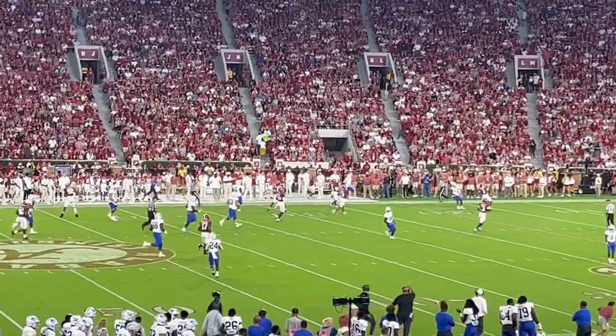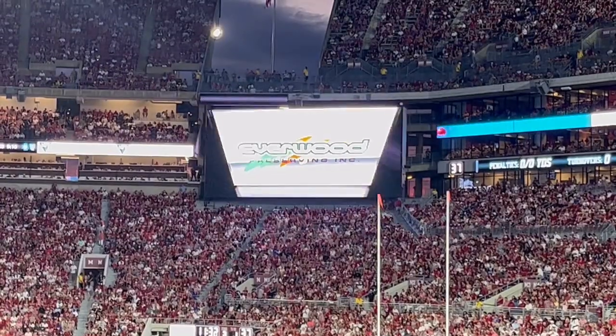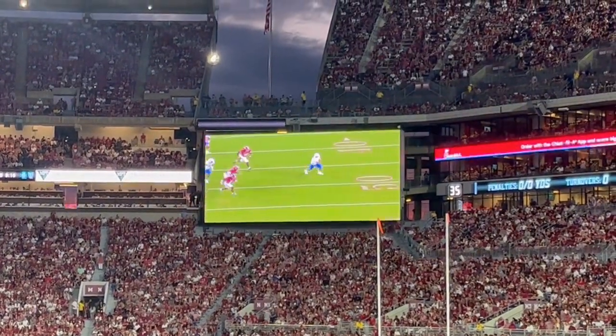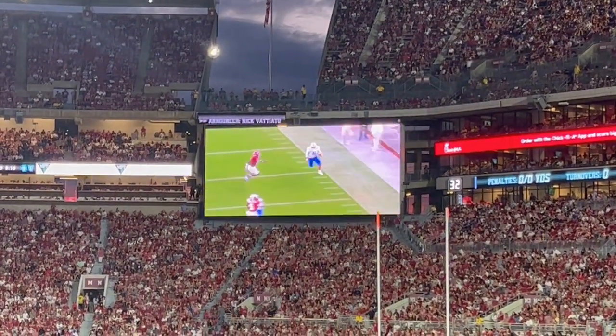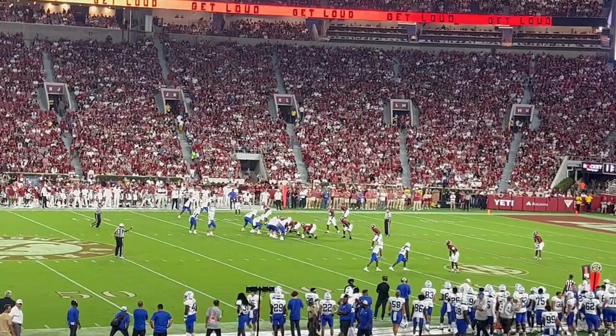I don't know if they accounted for him being this much of a runner in this game, but a very good run you can see. When you're in man, it kind of runs the DBs off. And this is how they got down in field goal range.